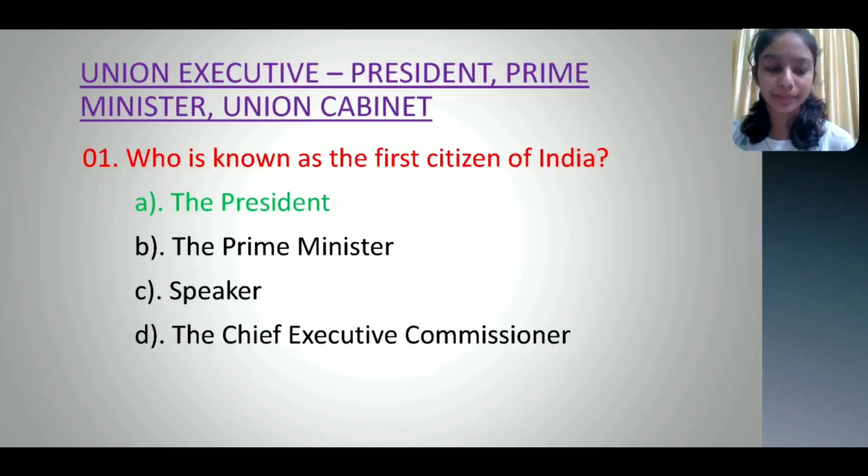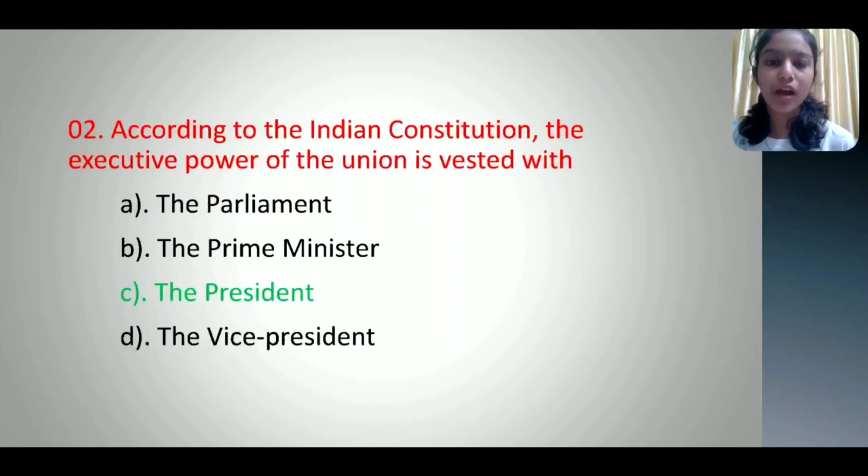The President. Second question. According to the Indian Constitution, the executive power of the Union is vested with: Option A. Parliament. Option B. The Prime Minister. Option C. The President. Option D. The Vice President. And the correct option is option C.